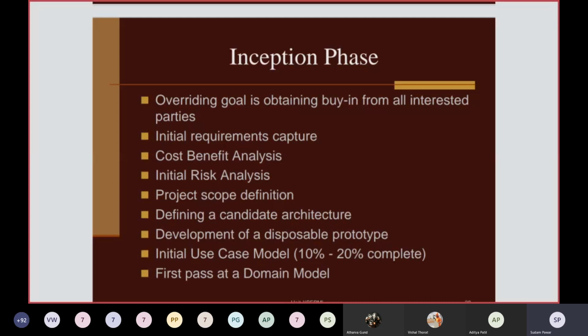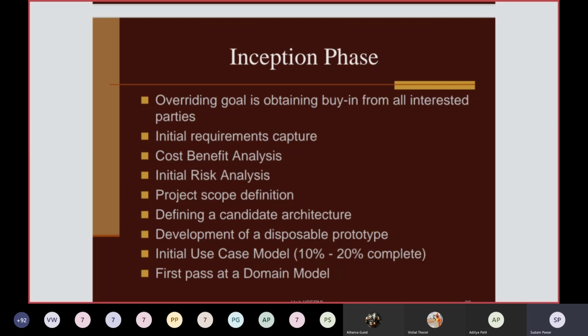Then project scope definition. You have to define the complete scope of your project: for what purpose you are going to develop it and what features it will provide to its customer.